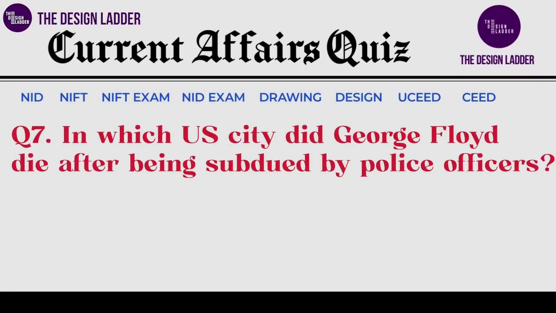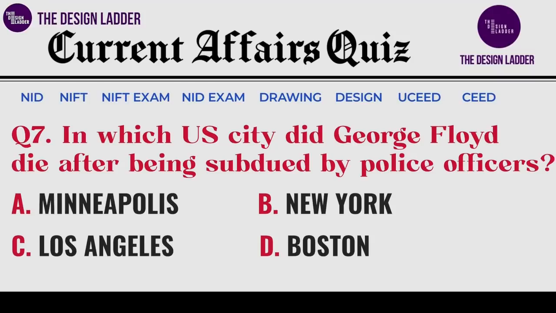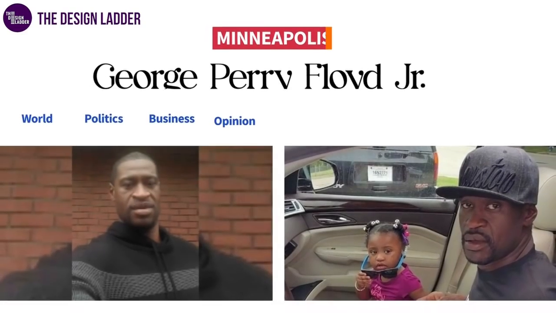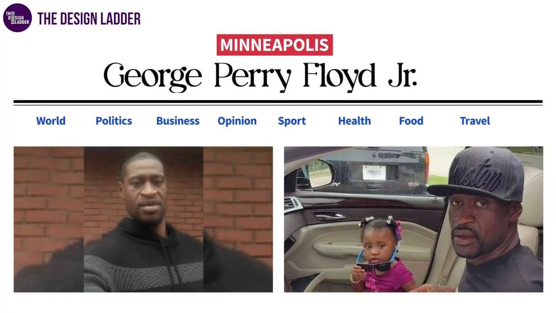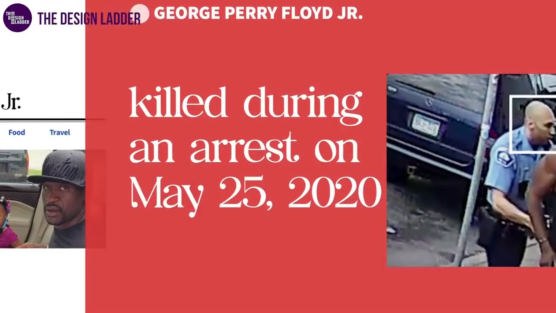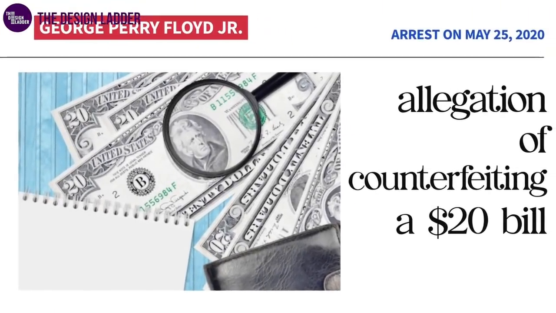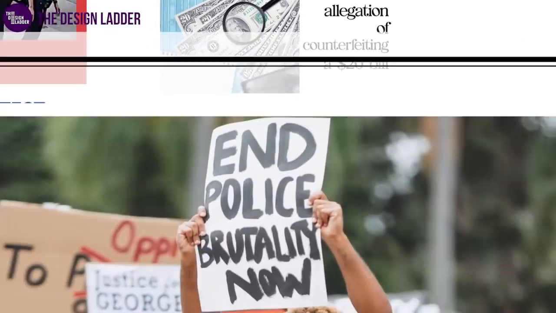Next question for today is, in which US city did George Floyd die after being subdued by police officers? And your options are: the correct answer is Minneapolis. George Perry Floyd was an African-American rapper and a security guard killed during an arrest on May 25, 2020, after an allegation of counterfeiting a $20 bill at a grocery store.